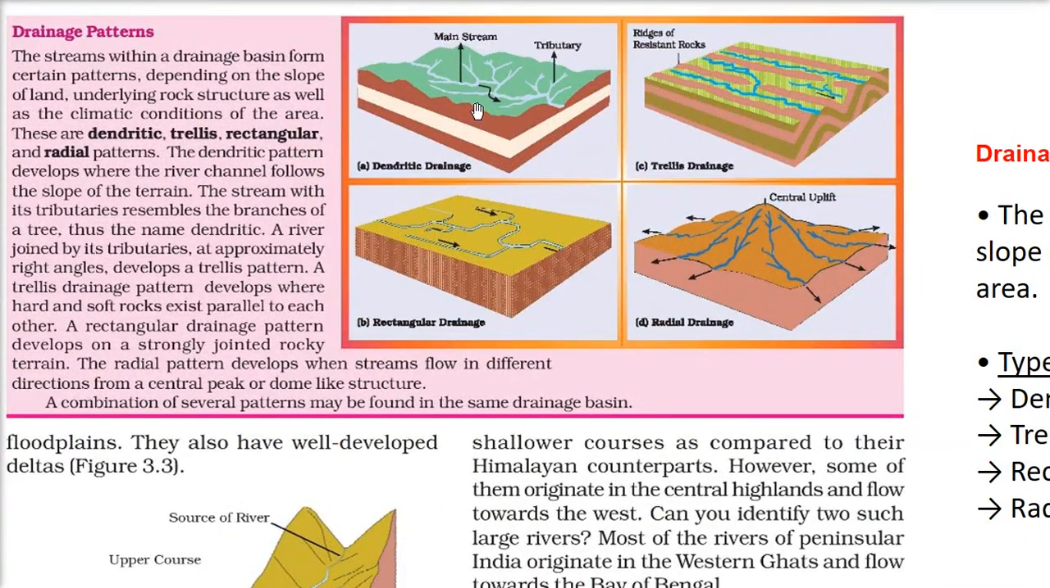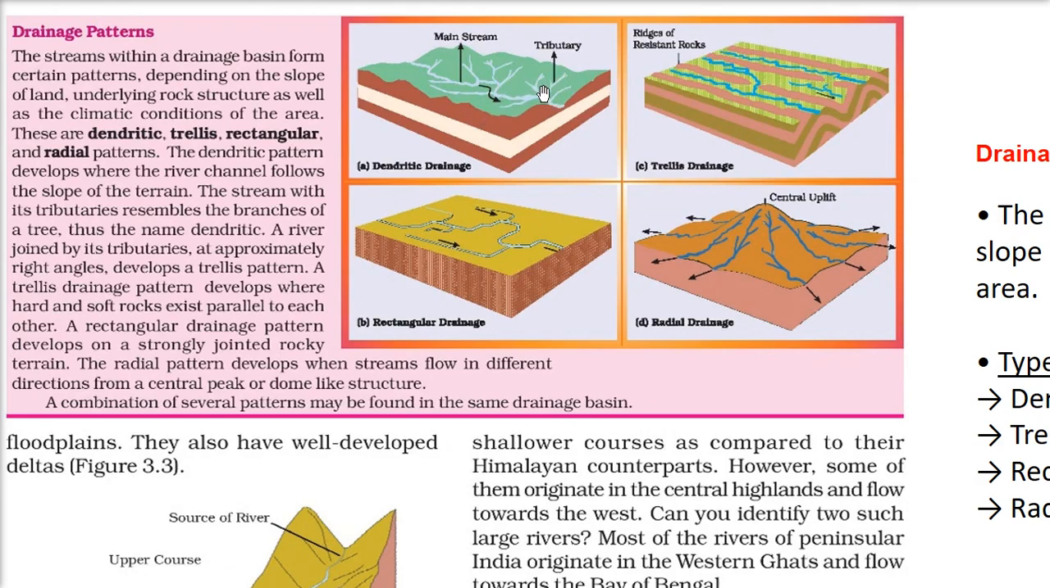So this is the dendritic drainage. If you see this dendritic drainage, the pattern develops when the river channel follows a slope. So here we have a slope, a height. It is like a tree: you can say this is a branch of a tree, and these are the sub-branches of the tree. So this is the main river and these are the tributaries.